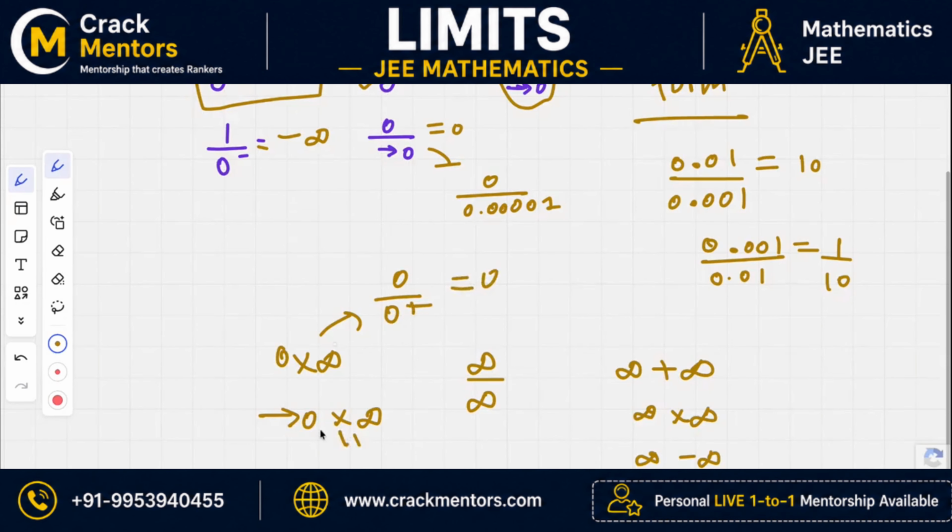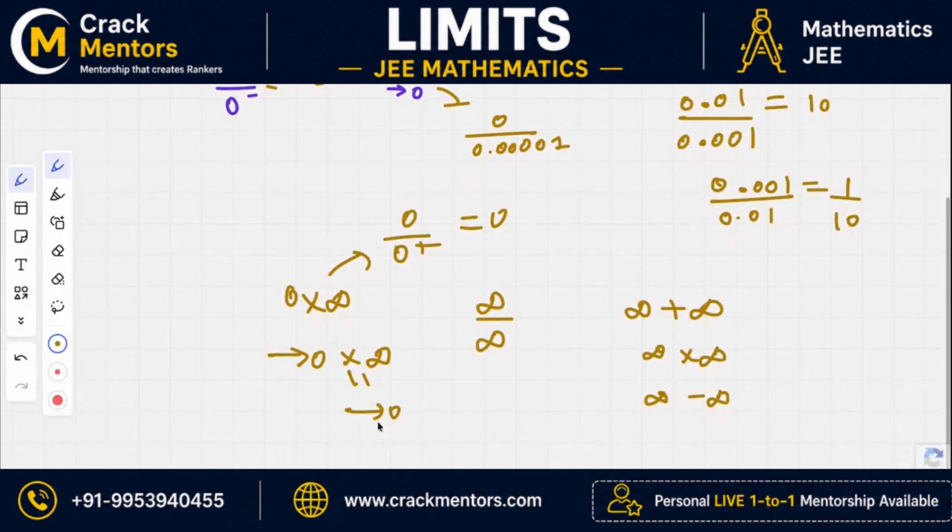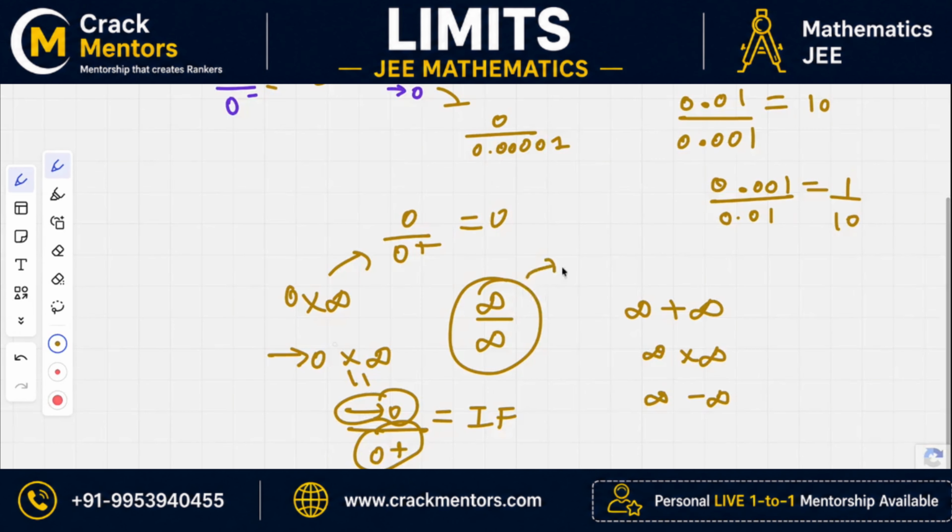Next is this thing. So this is approaching to 0 by 0 plus. So again, indeterminate form, because this and this are the same thing, right? I'll write IF, indeterminate form, not integrating factor. What is this? Indeterminate, because this also reduces to 0 plus by 0 plus. So this is also IF. This is infinity, not infinity square, because infinity squared is the same as infinity only.